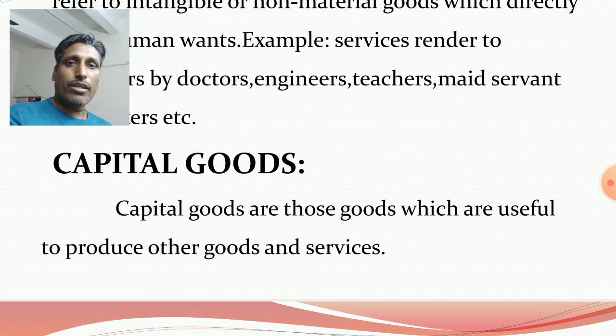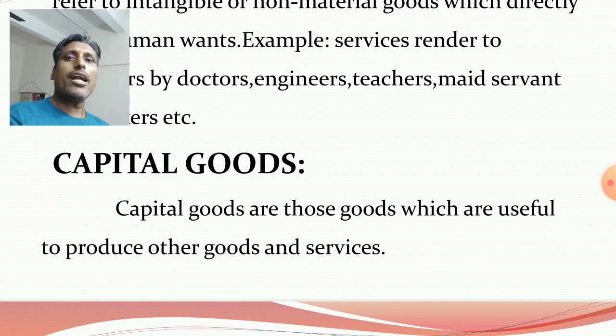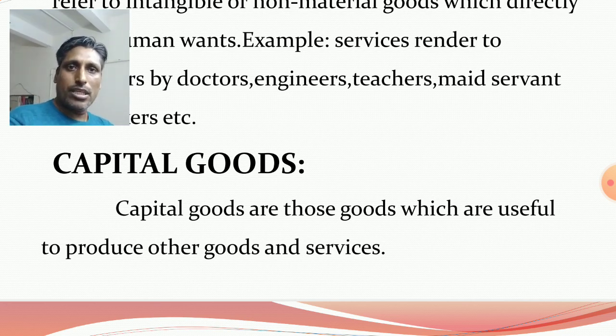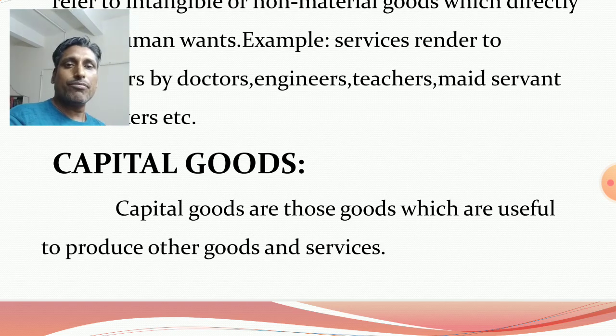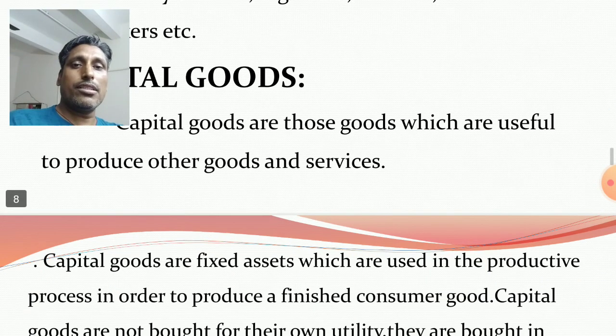Those goods are repeatedly used, again and again, in the production process to produce other goods and services. Basically, capital goods are fixed assets. Fixed assets means those types of assets used again and again in the production process. Just to remember, capital goods are the fixed assets which are repeatedly used in the production process to produce other goods and services.